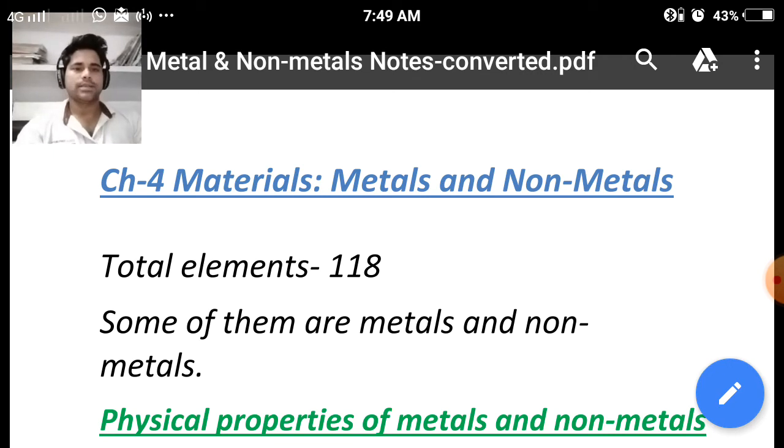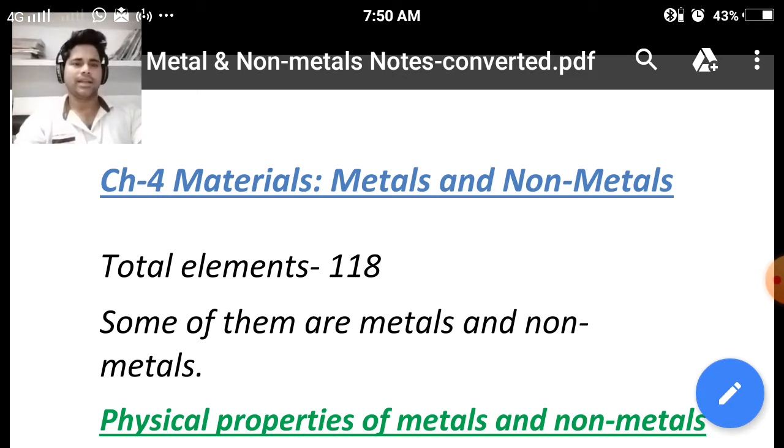So we have to start chapter number 4 in an initial manner. First of all, I'm going to tell about the materials. What are materials? Materials are the substances which have some mass and occupy some space. They are called materials, and they can be classified into different categories. But up to class 8th standard, we have to discuss metals and non-metals, and to some extent metalloids. Clear? In the next coming topics, we will see the properties of metals and non-metals.